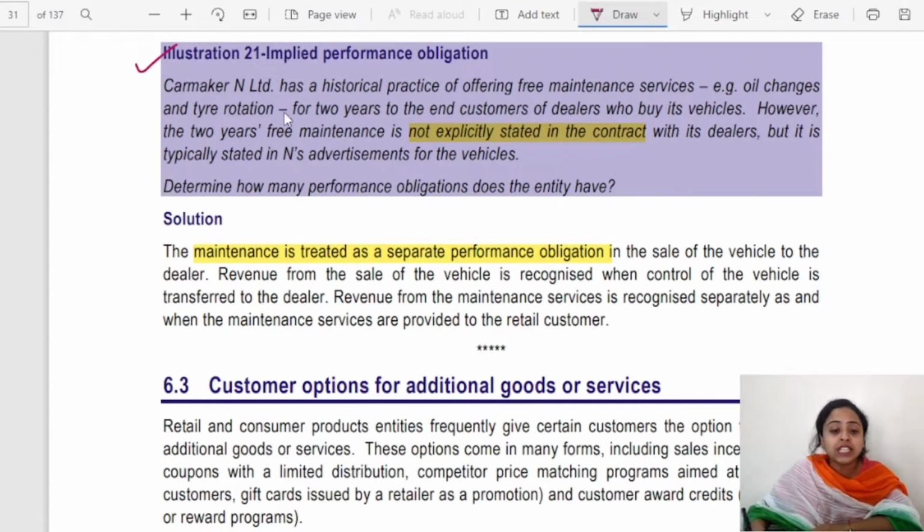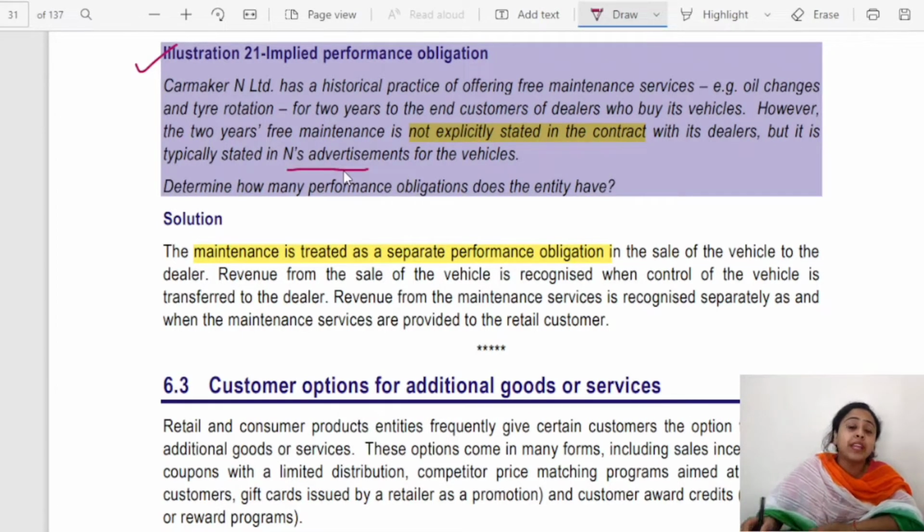For example, oil changes and tire rotation for 2 years to the end customer of dealers who buy its vehicle. However, the 2-year free maintenance is not explicitly stated. If it is not stated separately at the time of negotiation, at the time of cracking the deal, it is termed as implied, or you can say implicit. It will be termed as explicit when it is discussed at the point of negotiation, at the point of dealing in the transaction. With its dealer, but it is typically stated in its advertisement.